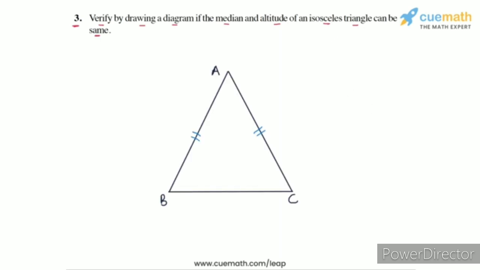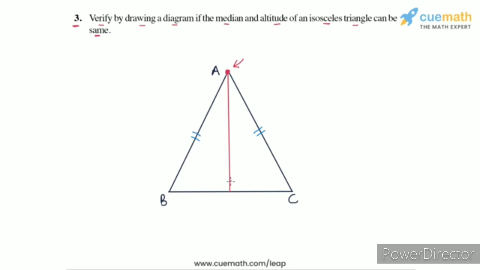So the question said, verify by drawing a diagram if the median and altitude of an isosceles triangle can be the same. So the simplest way to do this is to draw any isosceles triangle ABC, then take the vertex that is common to the equal sides. In this case, that is the vertex A, because AB and AC are equal. And from this vertex, you draw the altitude to the opposite side BC.